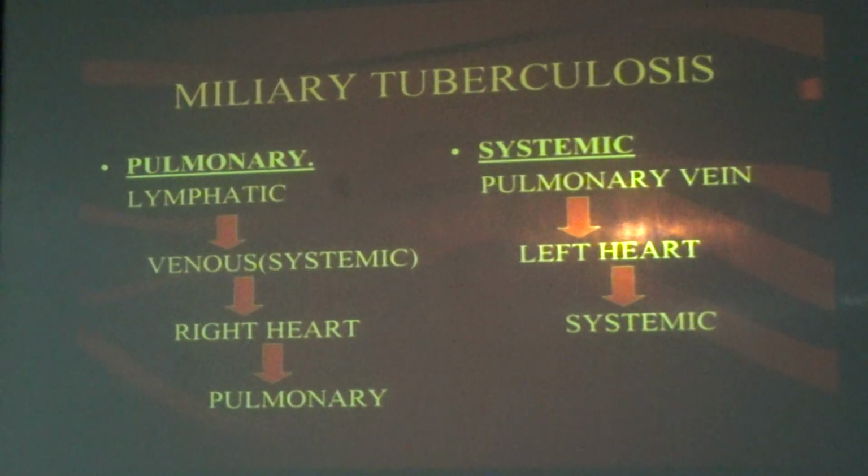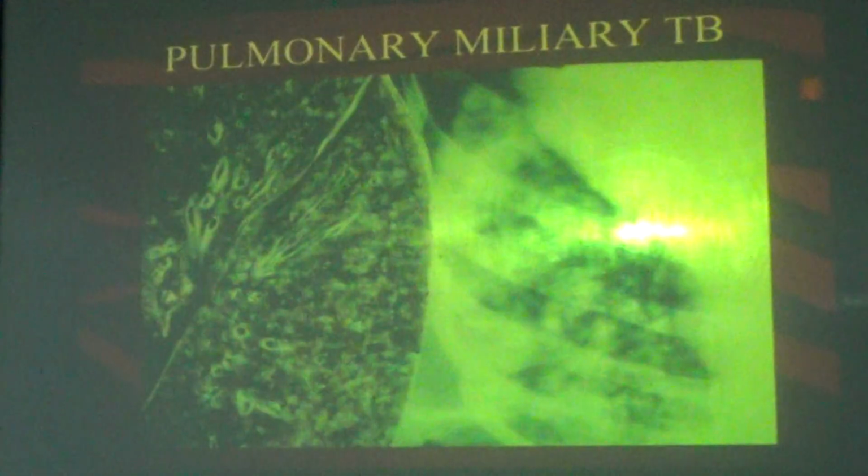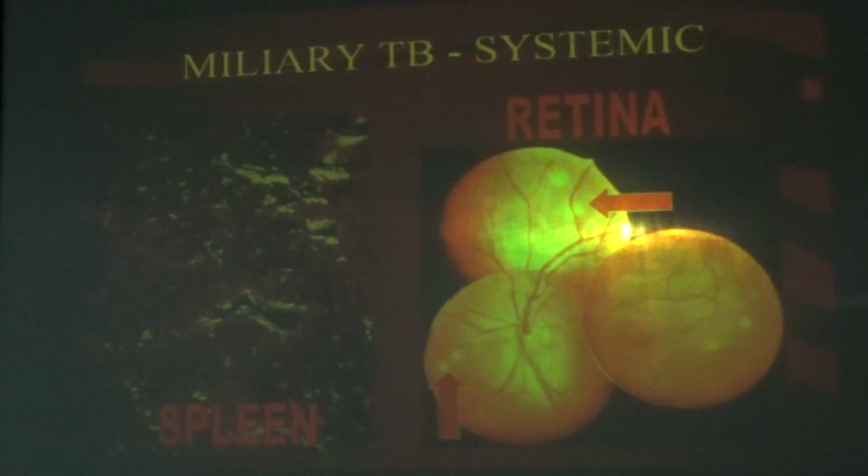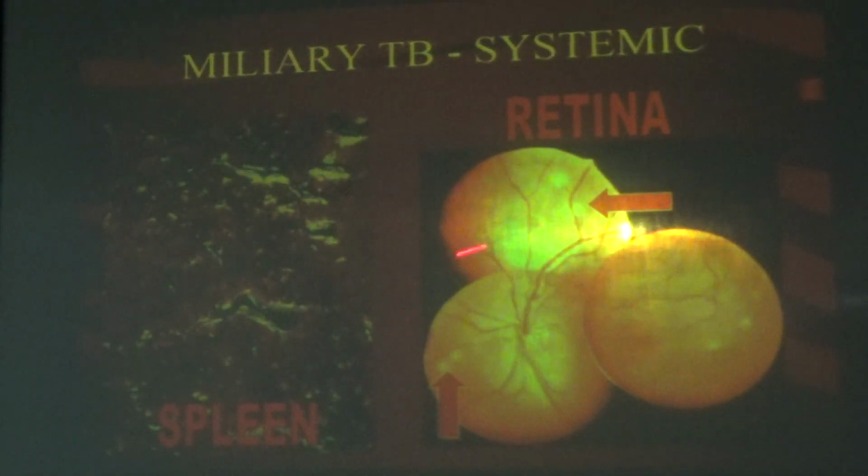Why miliary tuberculosis? In the sense of millet seeds, like what we have in the kitchen, small millets. We will call it millets. Just check it out on Google. What is millets? You will know what the kitchen material is. The patient will have the same kind of presentation in the lung. That's why it is called miliary tuberculosis. This is one lung. These are millet seed like. Diffusely it is present. Miliary tuberculosis can affect the retina, spleen.